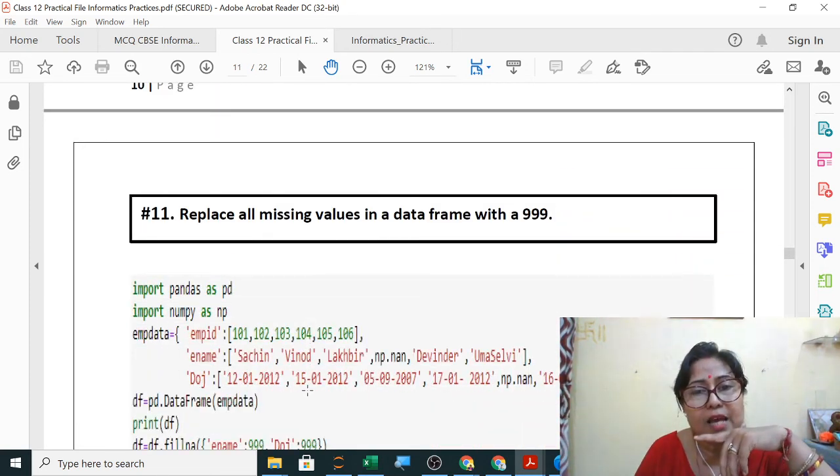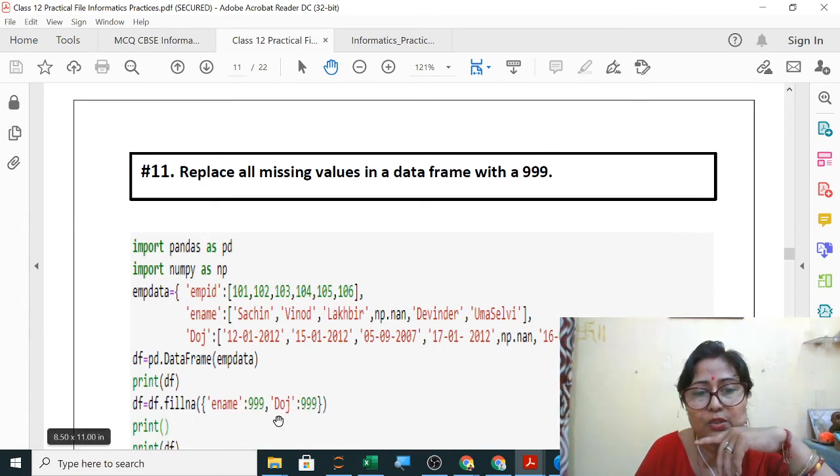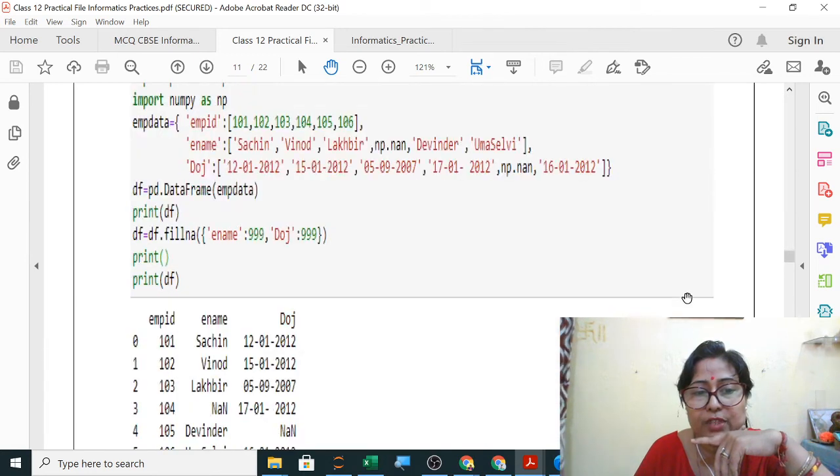Replace all missing values in a data frame with 999. So fillna you will use and you will fill with 999. So wherever NaN is there, no values, NaN is there, you can see np.nan. So fillna means wherever no value is there, it will fill it with 999. So it is mentioned here, it will fill with 999.